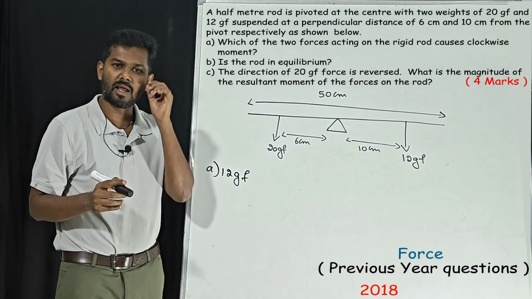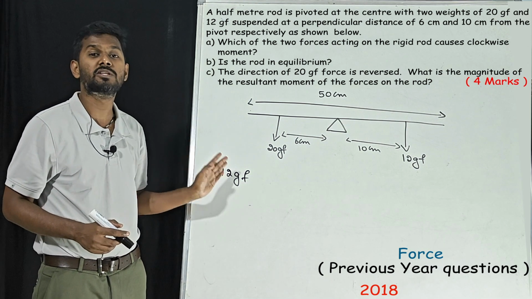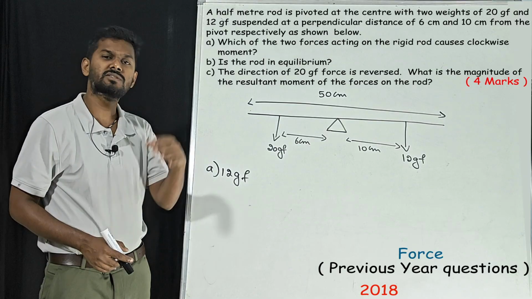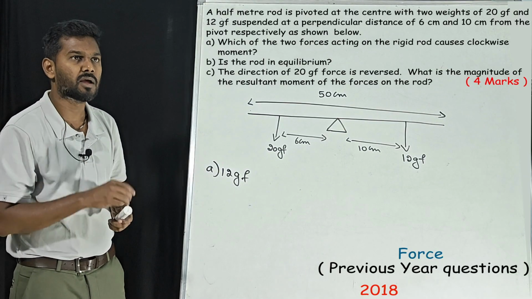And you can easily analyze like this. Left side always produces anti-clockwise movements, and right side it is always clockwise movements. Keep that in mind.